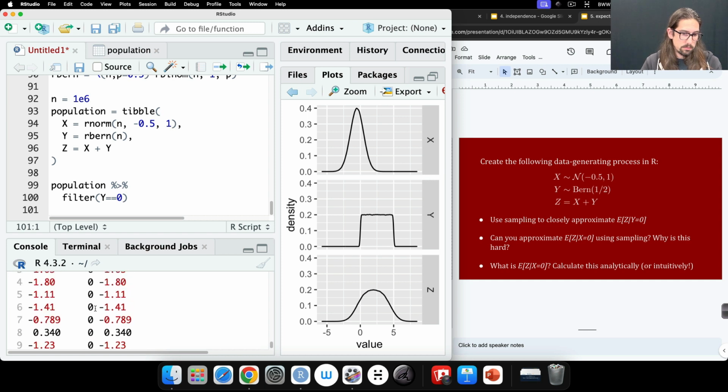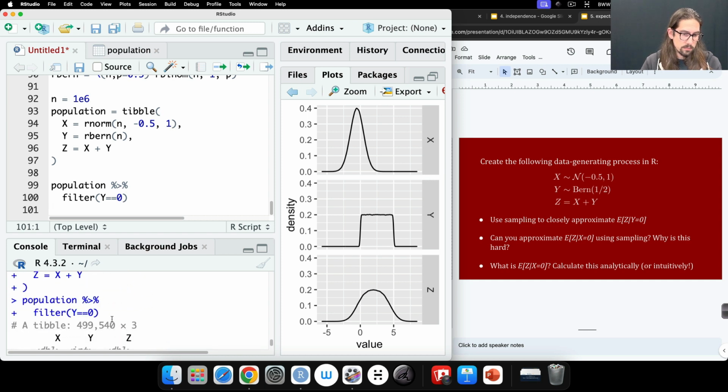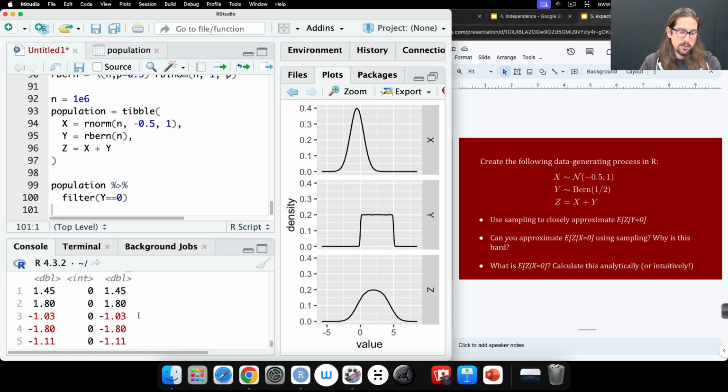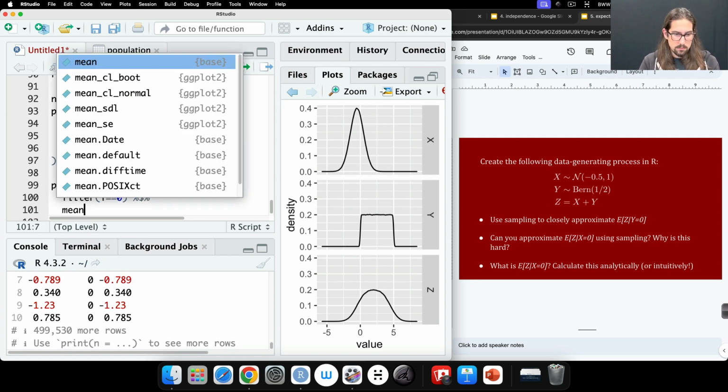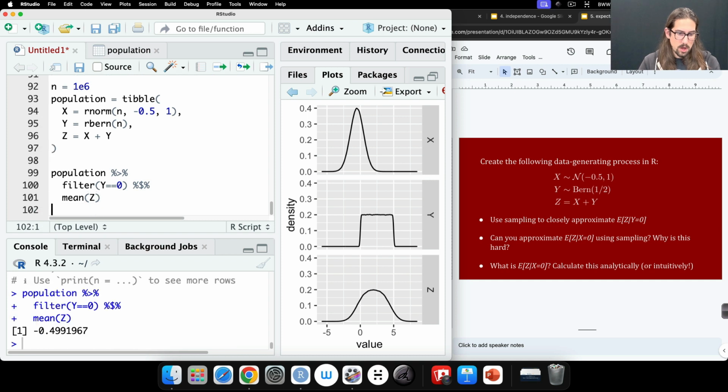So this is step 1. And now I just need to get the average value of z in this subpopulation. Done. Okay, minus 1/2.